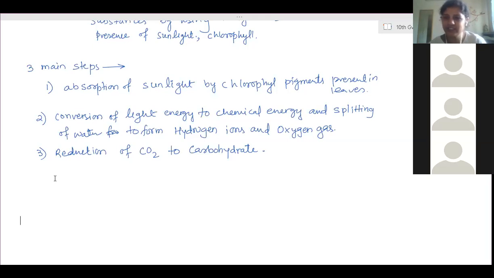Wherever utilization is needed, that particular cell also needs it, so those metabolic activities, the chemical processes, take place in the cytoplasm. But storage will not be in the cytoplasm. Utilization happens in the cytoplasm, but storage happens only in the chloroplast. For storage purposes, it will not come to the cytoplasm.